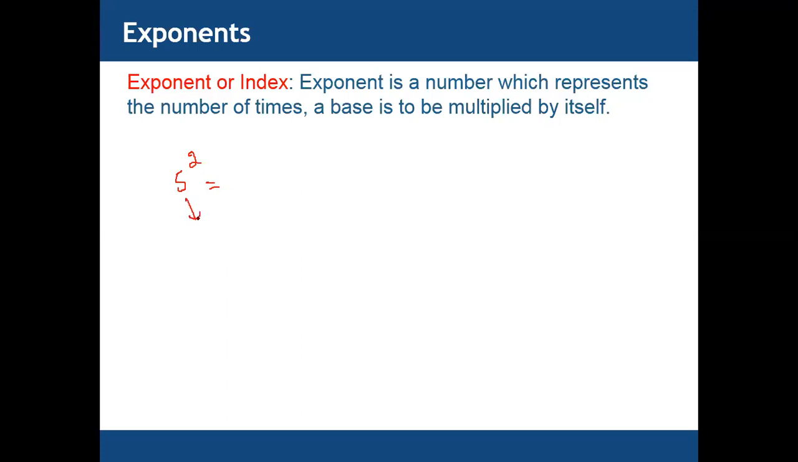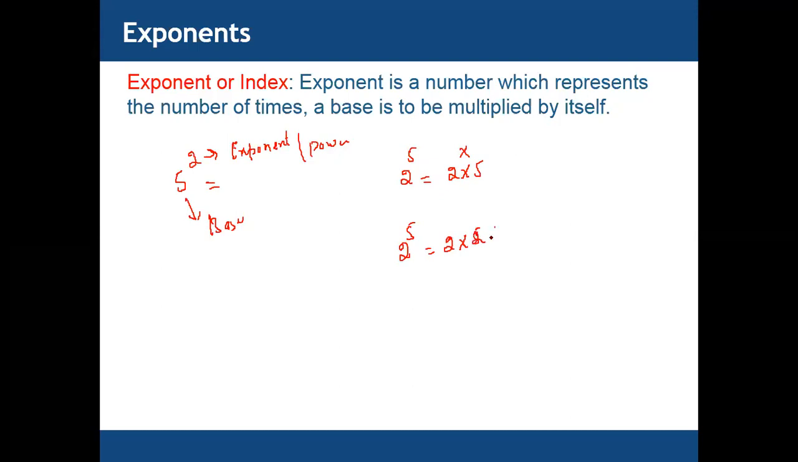This 5 is actually the base, and 2 is called the exponent, or we can say power. This means how many times a number multiplies with itself. For example, 2 power 5. This doesn't mean that 2 multiplies with 5. 2 power 5 means that 2 multiplies with 2, 5 times. 2 multiplies with itself 5 times: 2 cross 2 cross 2 cross 2 cross 2.